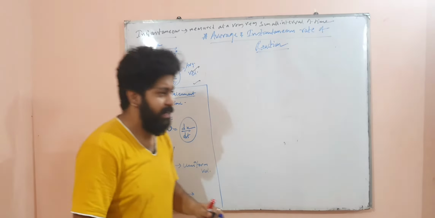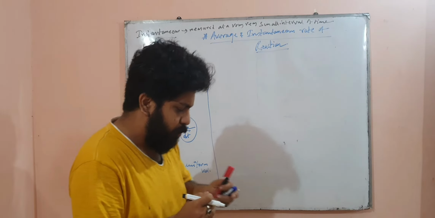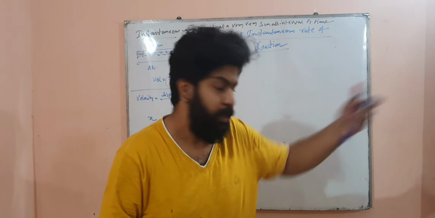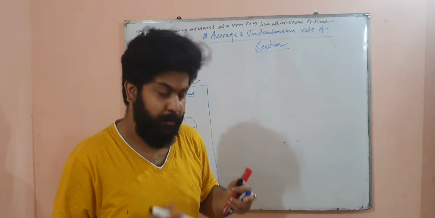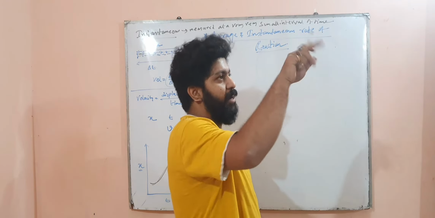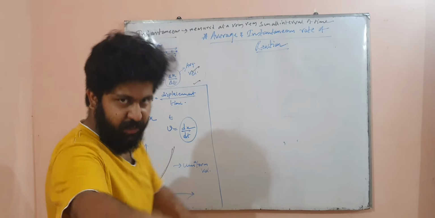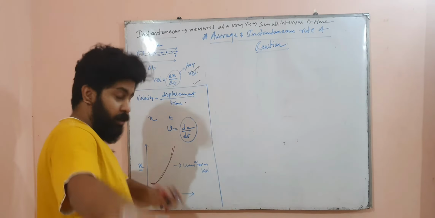Suppose I have started my bike and I want to go from here to Siliguri. Suppose from this place, Shiv Mandir, where I am right now, I want to go to Siliguri, which is about 10 kilometers of distance. Now, suppose I ask one of the students to measure the time, that I have started at 5 p.m. and I reached Siliguri at 5:15. So within a span of 15 minutes, I covered 10 kilometers. So 10 by 15 kilometers per minute is my velocity. So that is the average.